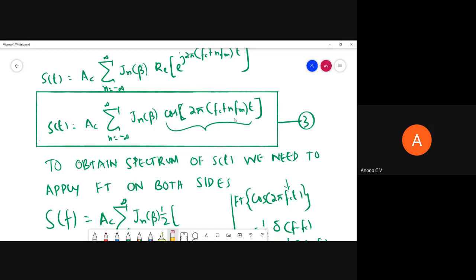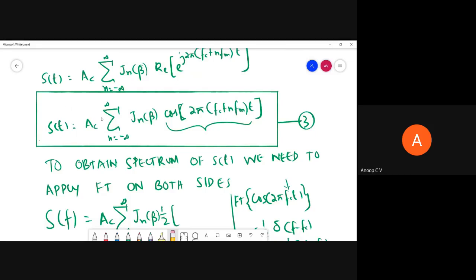First sideband, right? So similarly, when n is equal to plus or minus 2, we will get the higher sidebands. So in fact, if you see this, a frequency modulated signal, especially a wideband signal, will have the sideband components Fc plus or minus Fm, Fc plus or minus 2 Fm, Fc plus or minus 3 Fm, right? So those components will be there. So this is the time domain expression.